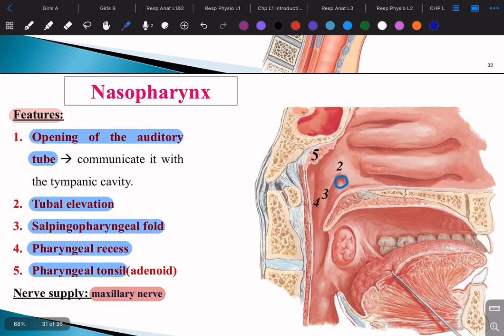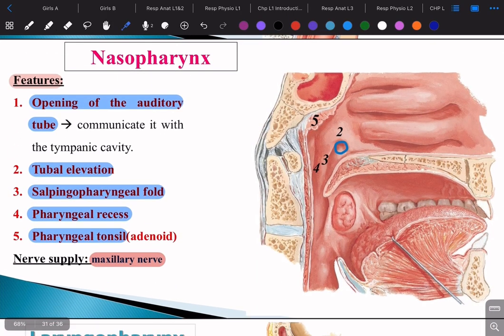Now the most important part is the features. We need to know the features of the nasopharynx. So the features of the nasopharynx are the opening of the auditory tube. The auditory tube is the tube that connects the nasopharynx with the ear, okay? So as we know, for example, when you go on an airplane, your ear gets plugged, so that's why they always say eat anything or chew something, chew a gum or anything. So we open the auditory tubes, okay? That's the first feature of the nasopharynx.